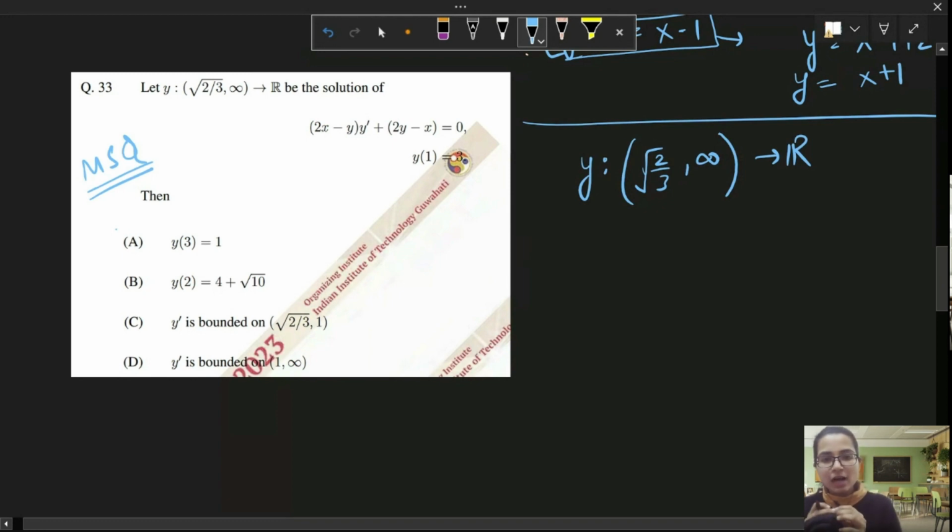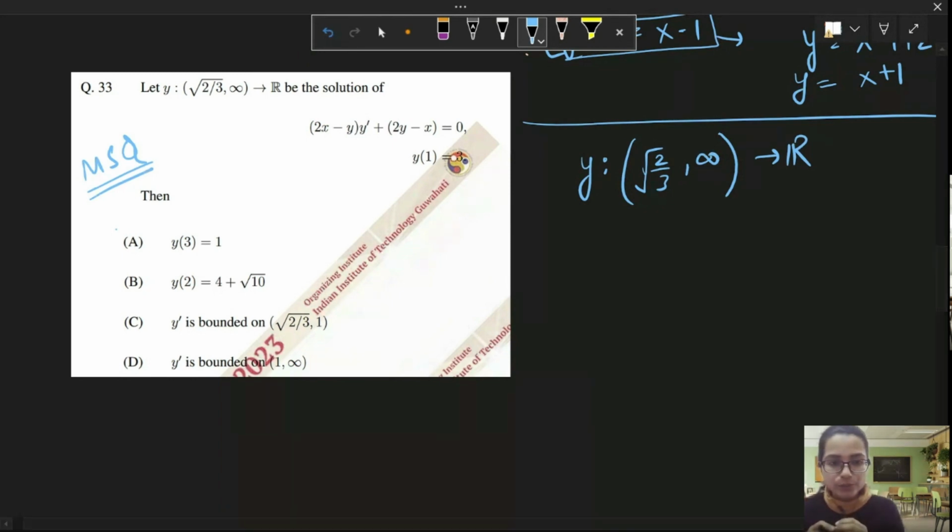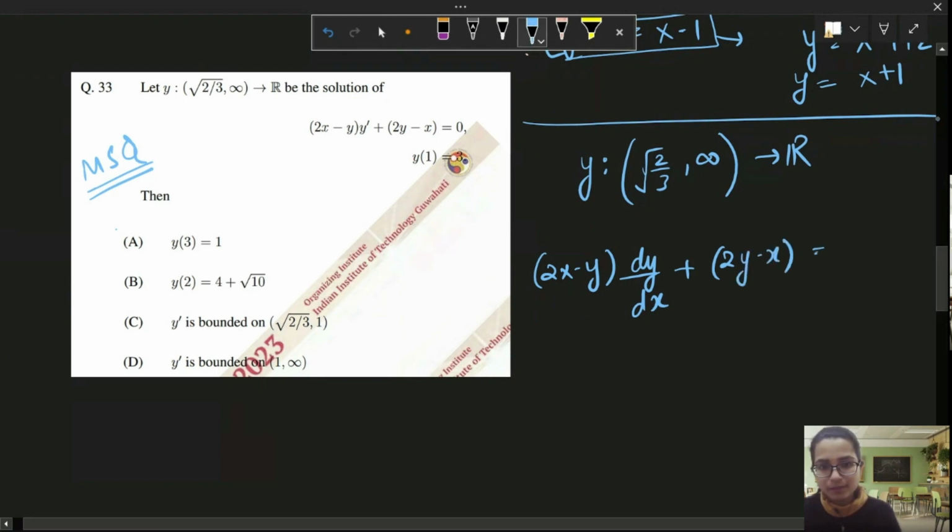Can anybody tell me how I will solve this differential equation? Do I actually need to solve it? The number 1 question: do I actually need to solve it? Or will it be enough, not solving, just checking the options? What do you think? Should we solve it? Does it seem easy to solve? Solvable or not? Let me just write this. (2x - y) dy/dx. You can just unmute and tell me. Don't be shy. Okay.